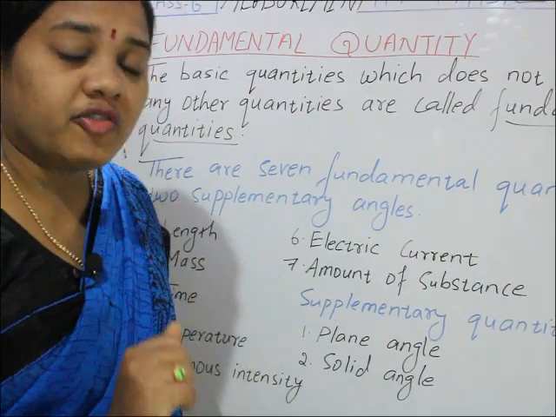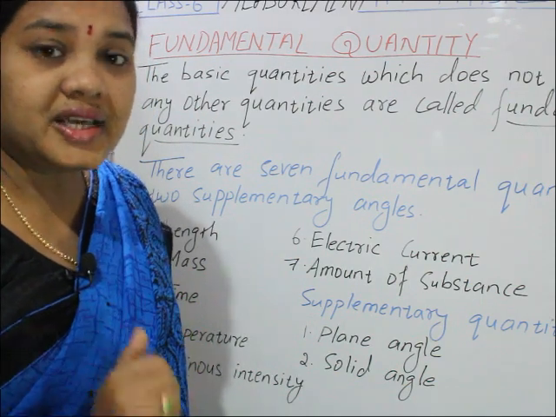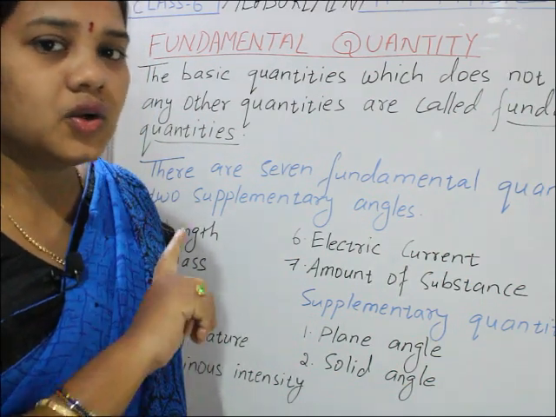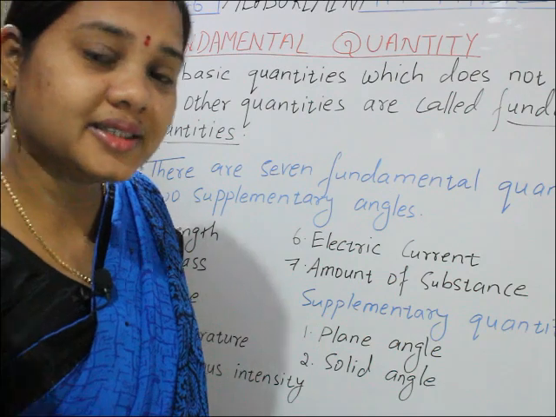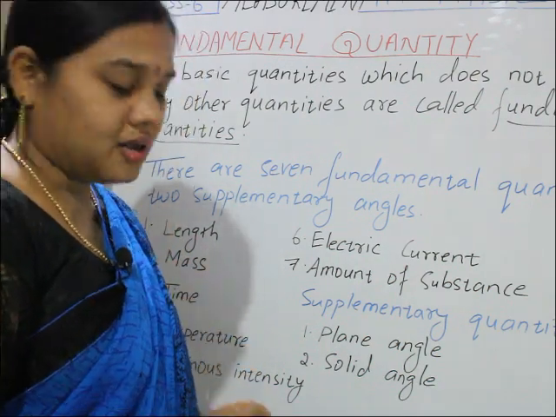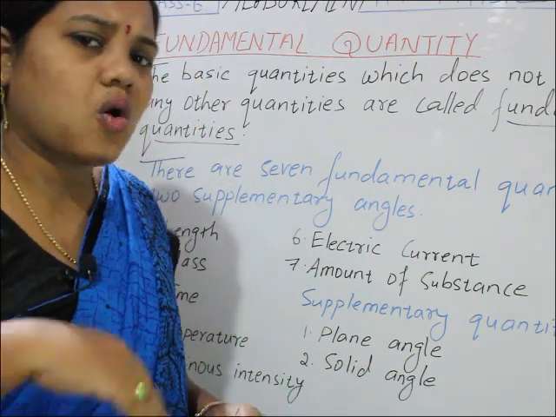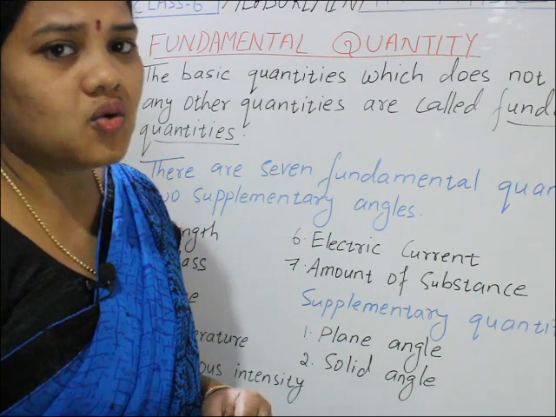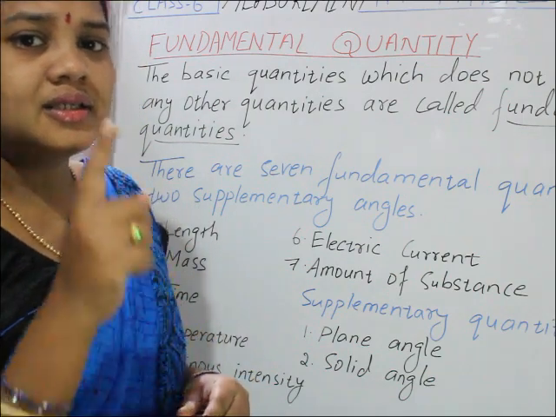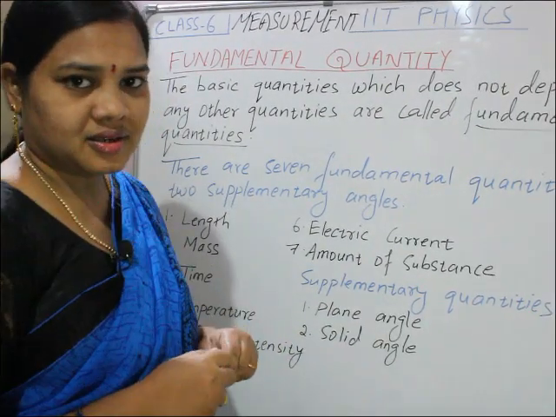Once again, fundamental quantities are basic quantities, independent quantities. They don't depend on any other quantity. But the many other quantities are all derived quantities, meaning they are derived from these.